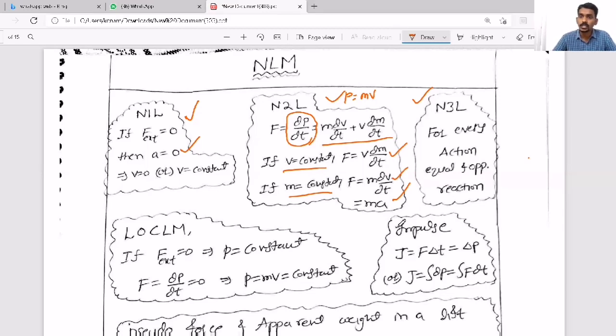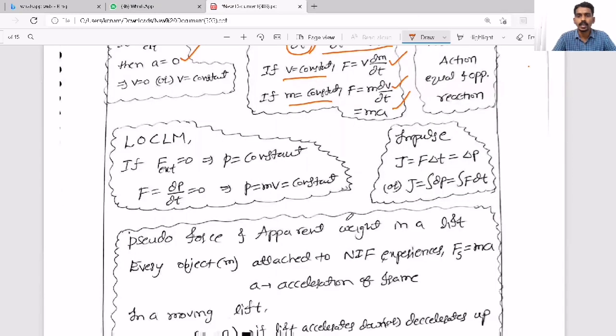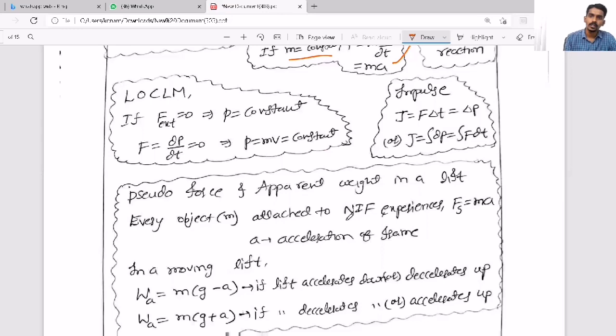After that, Newton's third law. When you consider Newton's third law, of course, it is a very simple law. And we all know that for every action, there is an equal and opposite reaction. And that action and reaction pair is always equal in magnitude, opposite in direction, and they act on two different bodies and they act simultaneously, but they never cancel each other. So these are the three definitions of laws of motion, based on which a basic question can come based on the definitions.